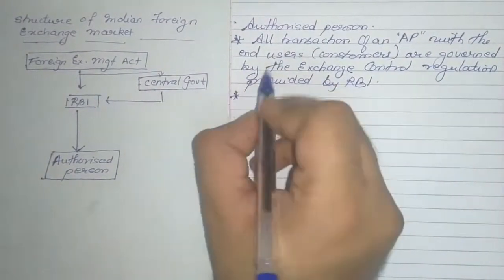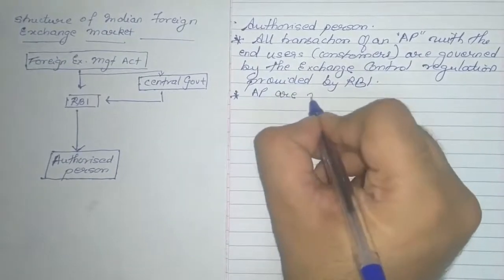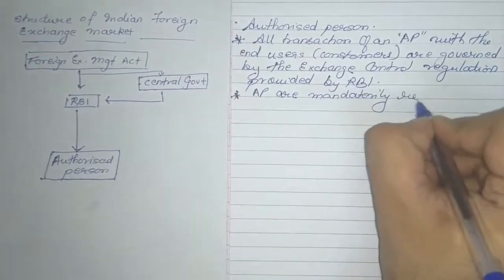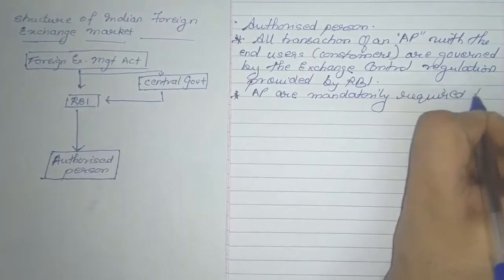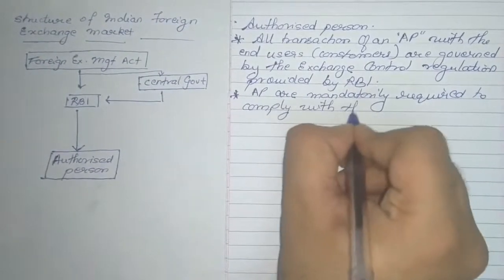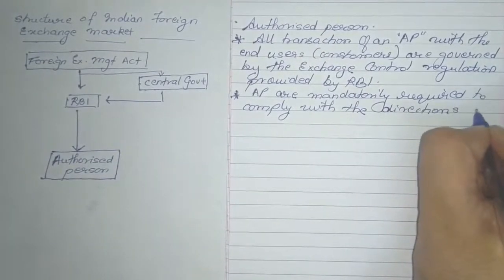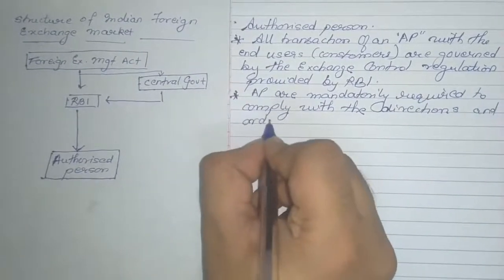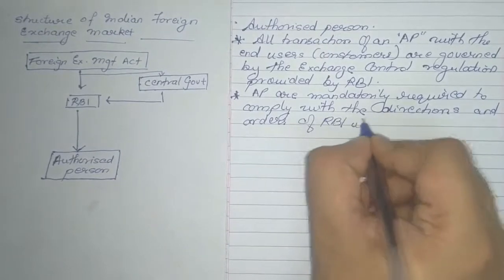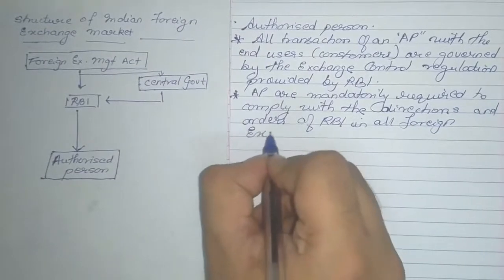The next point that you have to remember under authorized person is that authorized persons are mandatorily required to comply with the directions and orders of the RBI in all foreign exchange deals.